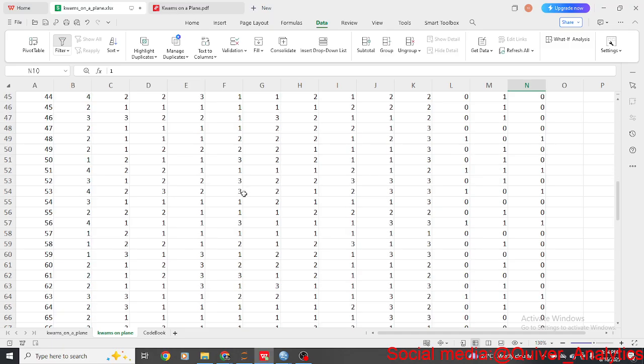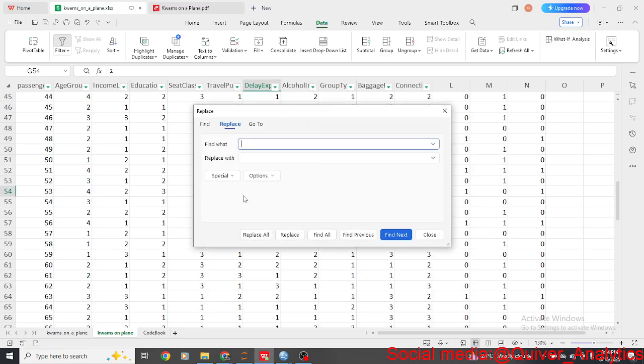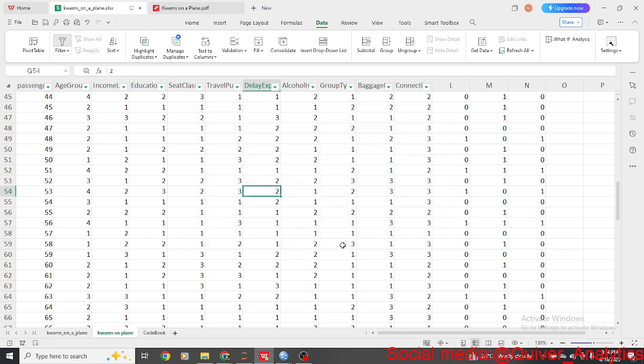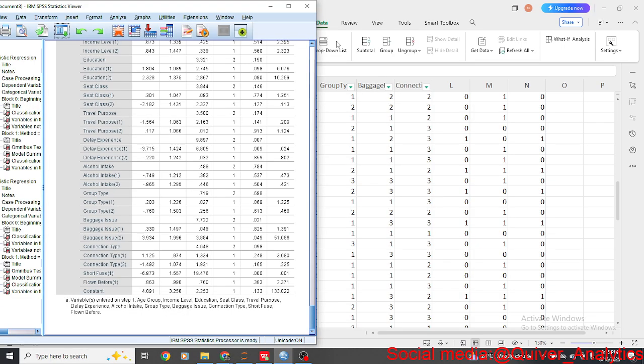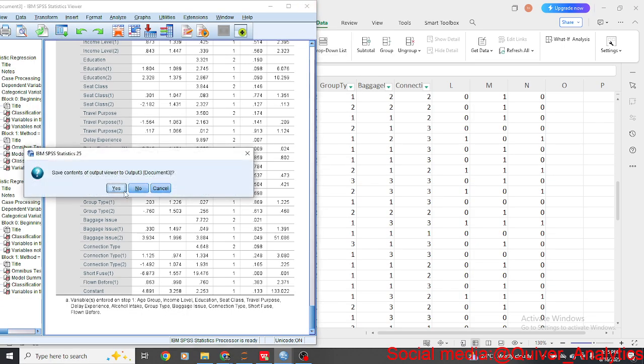It's really simple to do that in Excel. Just press Control H, and you see Find what and Replace with. So you find no Kwams, replace it with 0. Find Kwams, replace it with 1. It's that simple in Excel. So let's go to SPSS without wasting time. All right, I'll close this one.